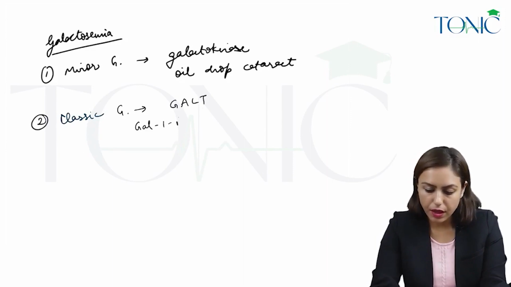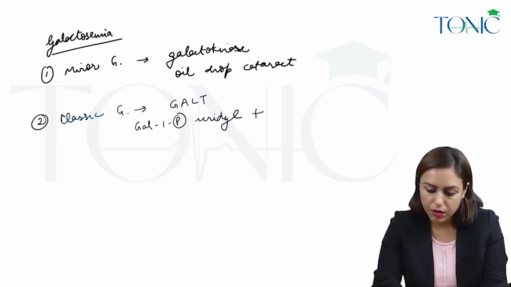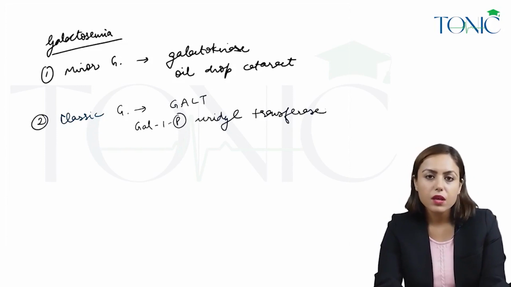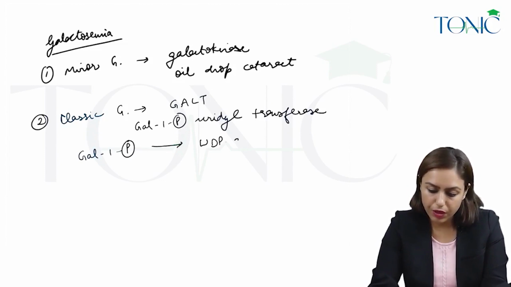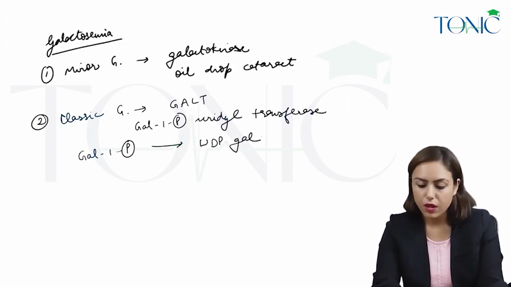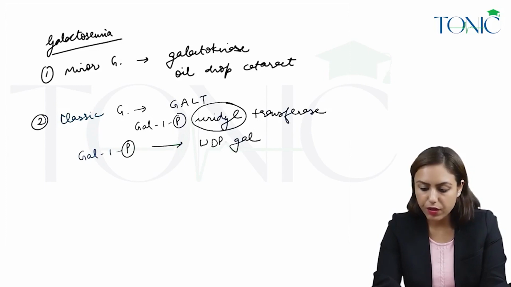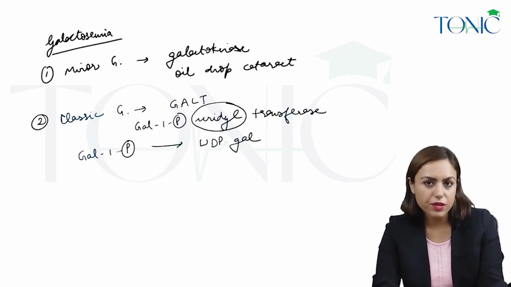GALT is galactose 1-phosphate uridyl transferase. This enzyme converts galactose 1-phosphate to UDP galactose. So that's why the uridyl group is getting transferred. So it is uridyl transferase.